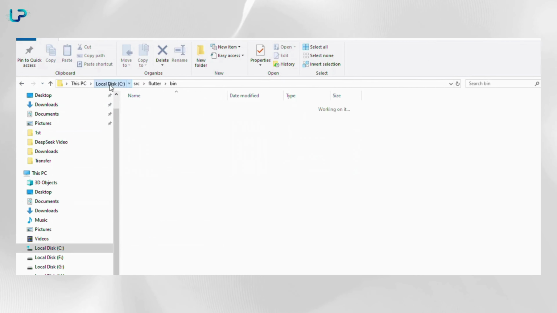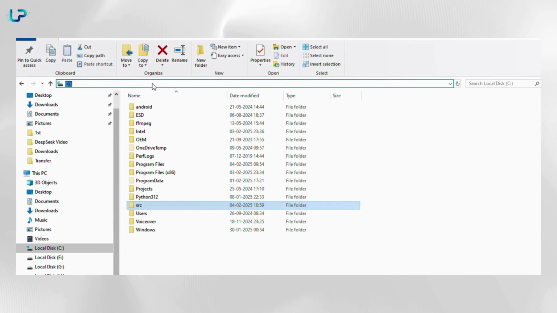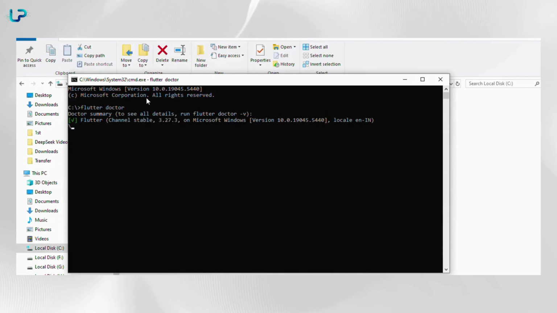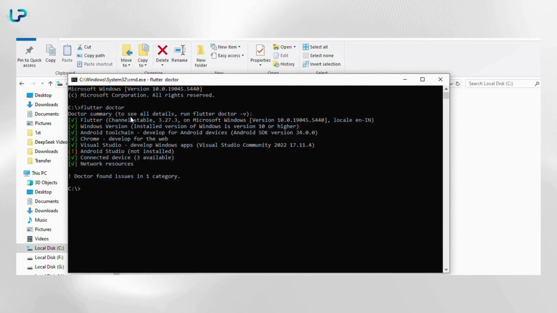Now let's check if Flutter is installed correctly. Open the terminal or command prompt and type flutter doctor. This command will verify if all dependencies are installed. If you see that Android Studio is not installed, it's important to install it because Flutter relies on Android Studio for its SDK, emulator, and debugging tools to build and run Android apps.